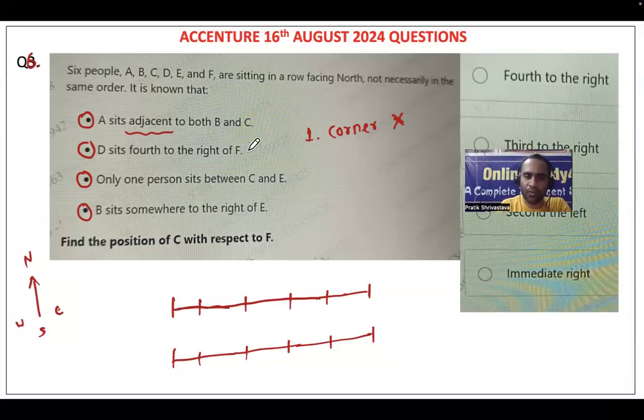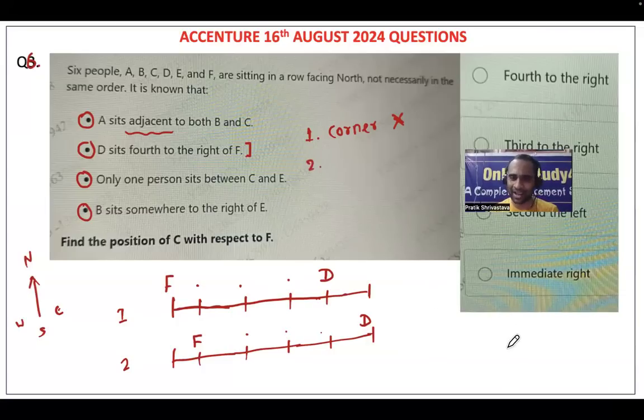That D sits fourth to the right of F. Okay. So what I will do, anyway, I have 2 diagrams. In between D and F, there are 4 people, right? And D is sitting fourth to the right of F. So if I put F here, then first, second, third, fourth, D will sit here. If I put F here, then 1, 2, 3, 4, D will sit here. Is there any other possibility? No. We have only 2 possibilities. So generally you will have only 2 possibilities. It's not like, sir, if there are 10 possibilities, then what will we do?